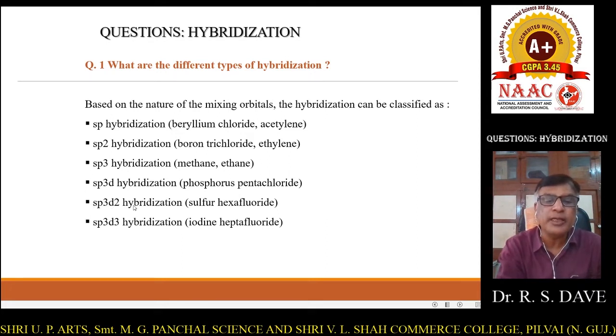Then sp3d2 hybridization is exhibited by molecules like sulfur hexafluoride. And the last one is sp3d3 hybridization, which is rare, and we can see it in molecules like iodine heptafluoride. Okay, then you can answer very easily.